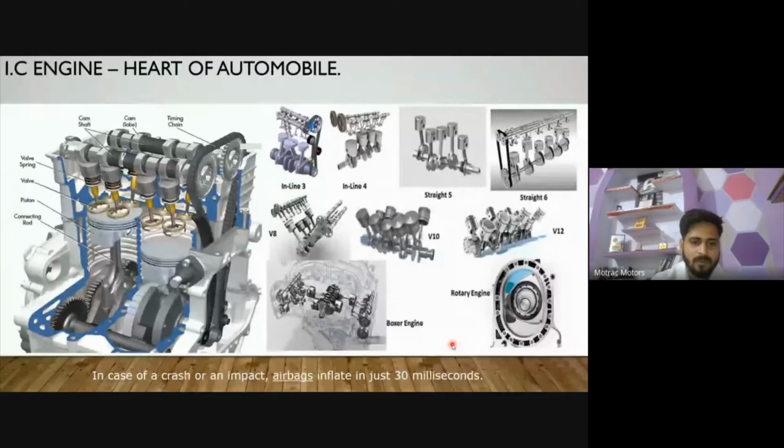Okay, so it is a fact that in case of impact, if your vehicle is impacting any object, airbags inflate in just 30 milliseconds. Okay, you can assume how little time it needs to inflate your airbags. So it's just a fact.